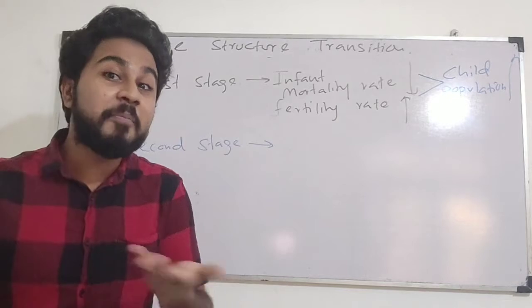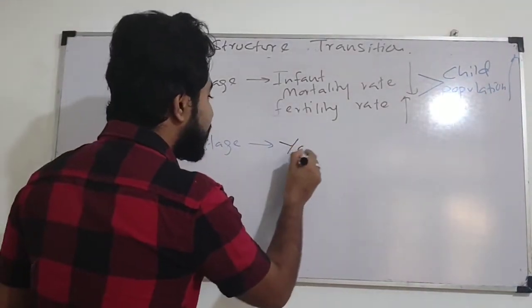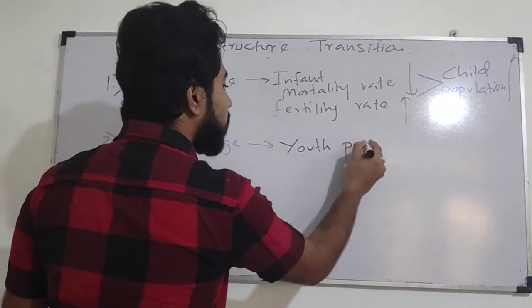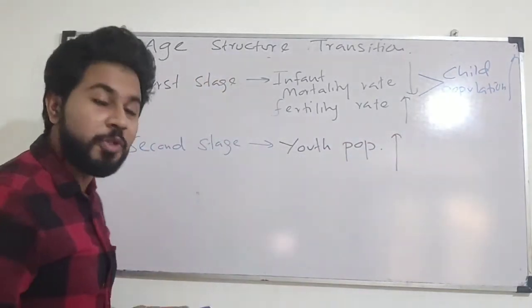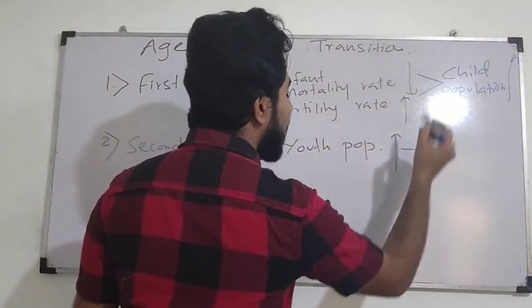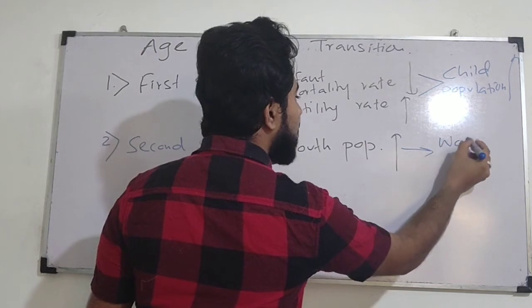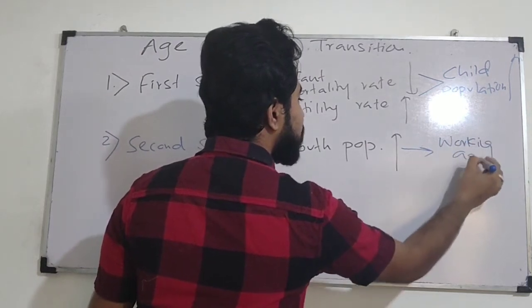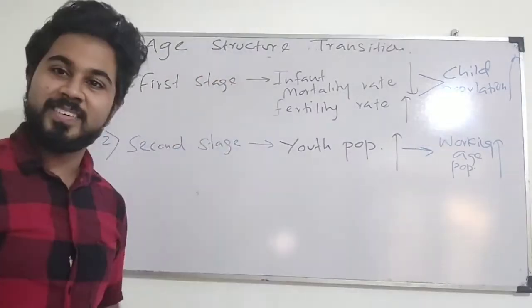So with that, what has happened? Okay, increase of youth population. What has happened to the youth population? It increased. Increase of youth population has created a benefit for the country. Increase of what? Working age population. Increase of working age population.